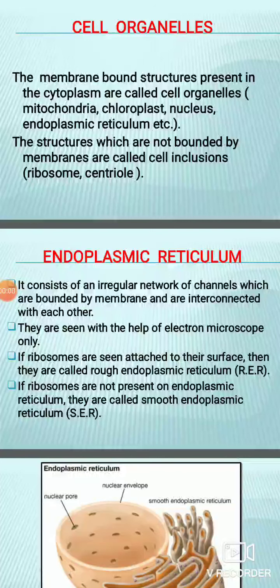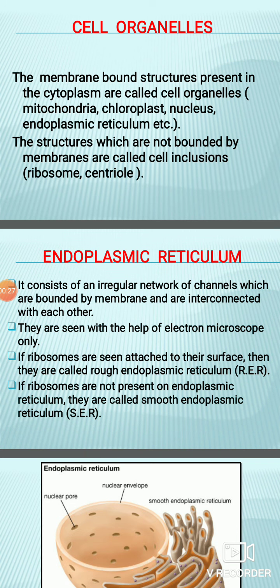Good evening, children. In the last class, we learned about the basic components of the cell, and we discussed all three components: the cell membrane, which is also known as the plasma membrane, the nucleus, and the cytoplasm. Apart from this, we also learned that in plant cells, in addition to the cell membrane, the cell wall is also present. How it functions and what the structure of the cell wall is, that we have also discussed.